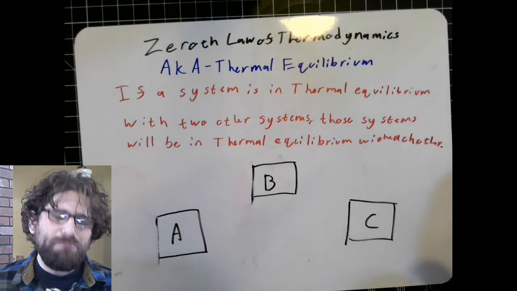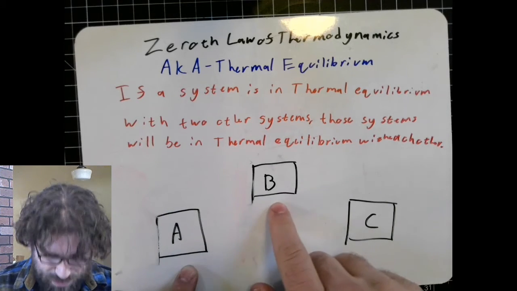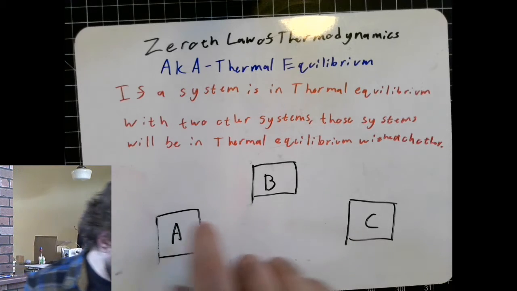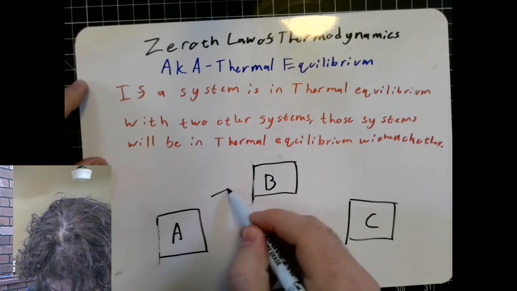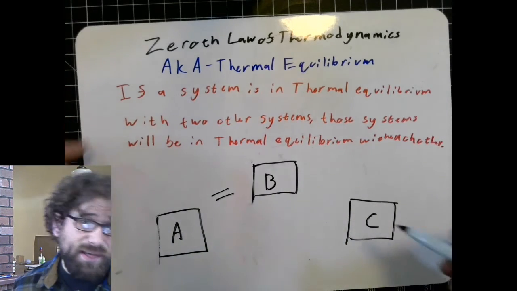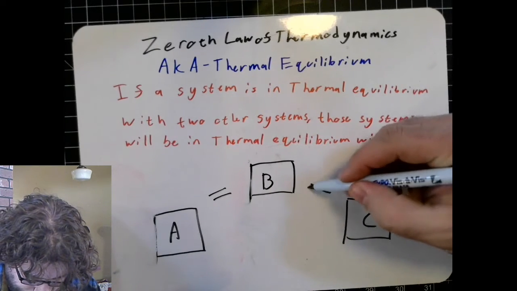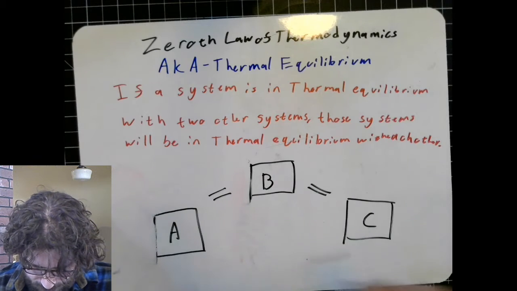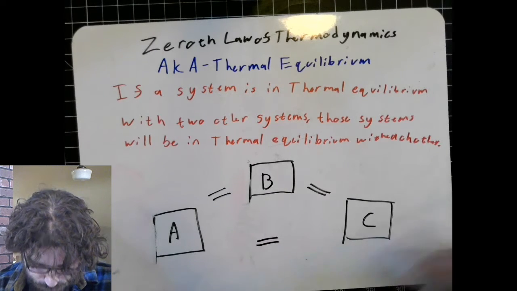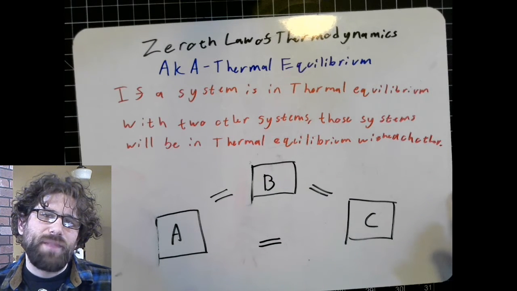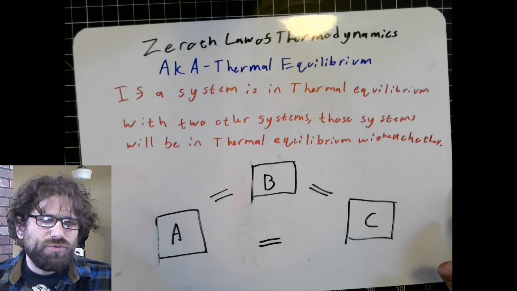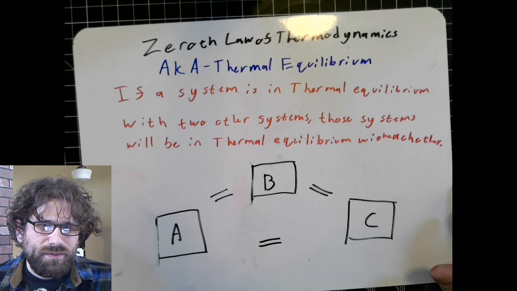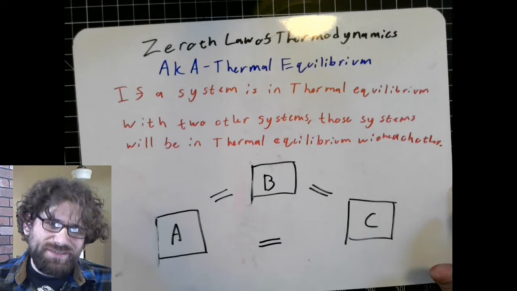But what it really means is that if A and B are at the same temperature, so we'll put a little equal sign between them, and B and C are at the same temperature, then no matter what scale we use, A and C will also be at the same temperature. That seems really obvious. Well, it is.